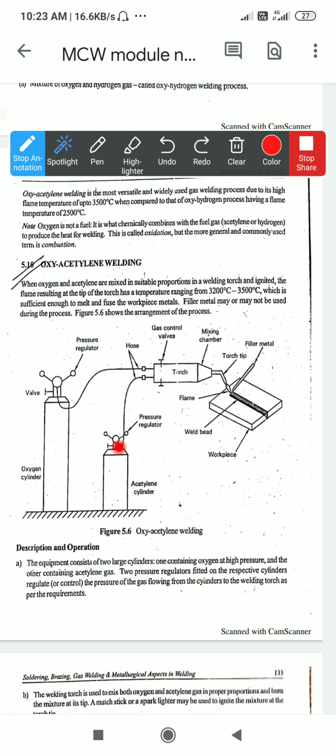You can replace acetylene gas with hydrogen also. This is the fuel gas, acetylene, and the other is oxygen gas. On the top of the cylinders you can see the construction: there is a pressure control valve, as well as a normal valve, by which you can control the pressure of the gas flow to the torch.